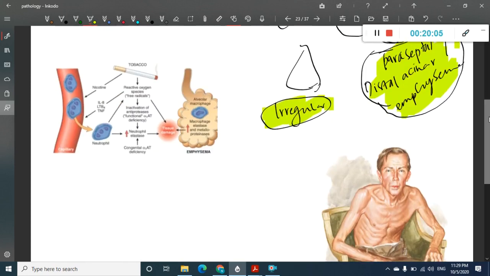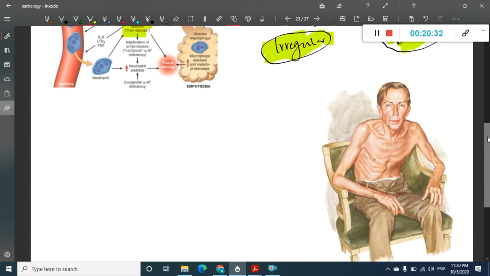So if you see the clinical features, as I have already said, smoking is the main risk factor. This smoking will generate free radicals, and also cause inactivation of antiproteases like alpha-1 antitrypsin. So because of the deficiency of alpha-1 antitrypsin, there is increased neutrophil elastase. This will cause tissue damage. So because of tissue damage, the alveolar integrity is lost, leading to distension or dilatation of alveoli.